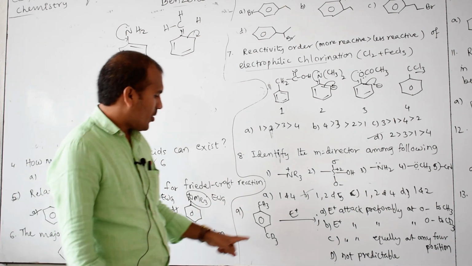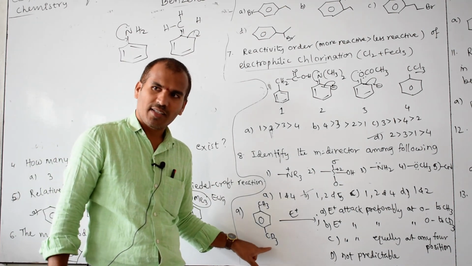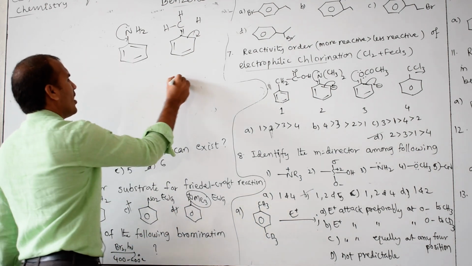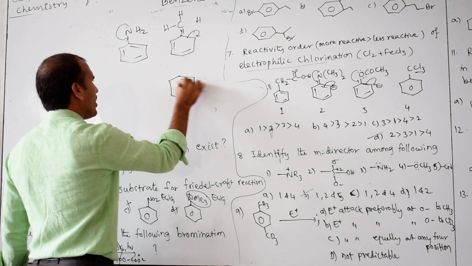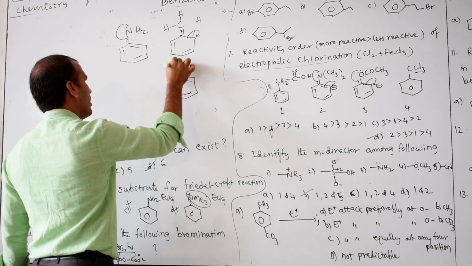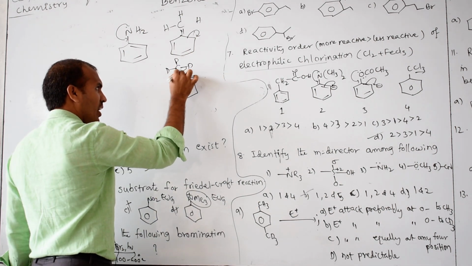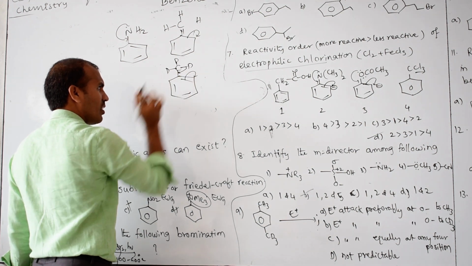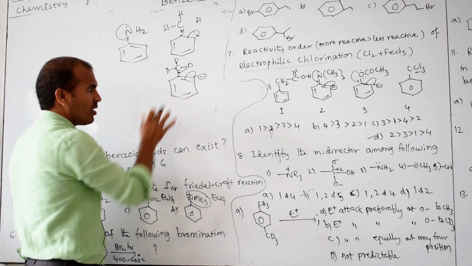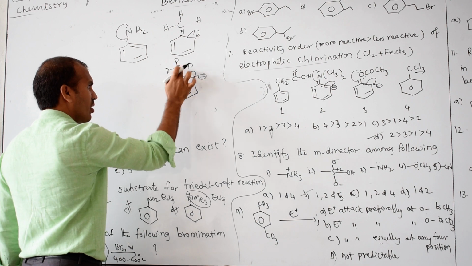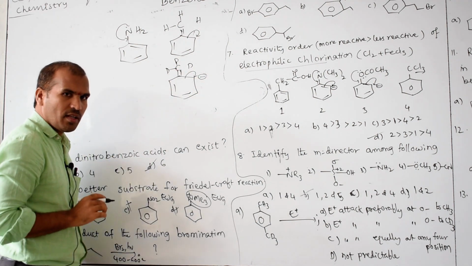Clear? So now, which is there? CD3 is there. Now the same thing we can write here: C, D, D, D. Then what happened? This bond breaks and comes to here. Then what is the charge here? This pi bond and this bond will be here.